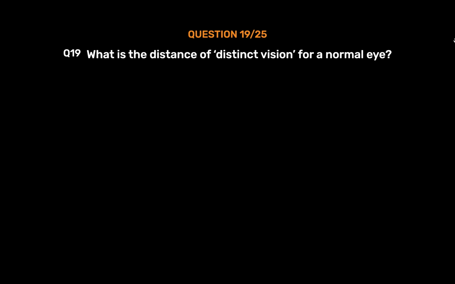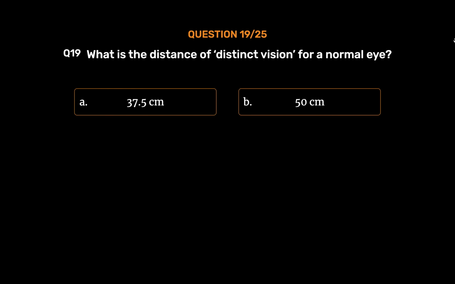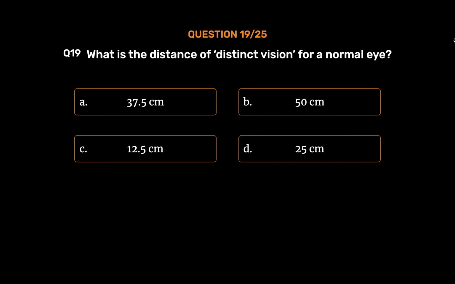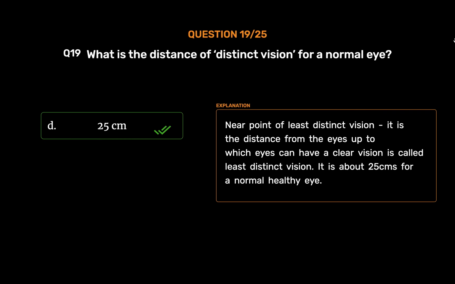Question number 19. What is the distance of distinct vision for a normal eye? Option A. 37.5 centimeters. Option B. 50 centimeters. Option C. 12.5 centimeters. Option D. 25 centimeters. The correct answer is option D. 25 centimeters. Near point of least distinct vision. It is the distance from the eyes up to which eyes can have a clear vision, called least distinct vision. It is about 25 cms for a normal healthy eye.